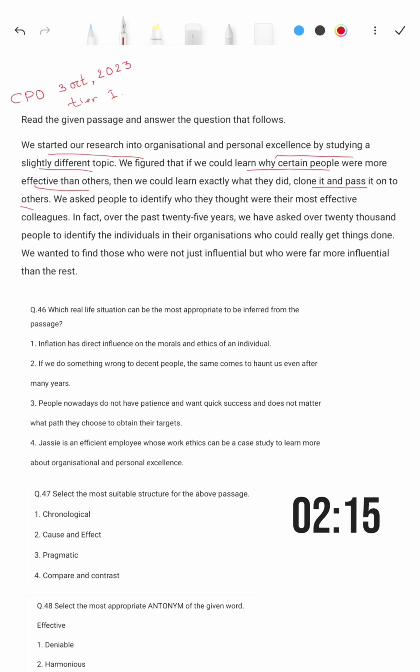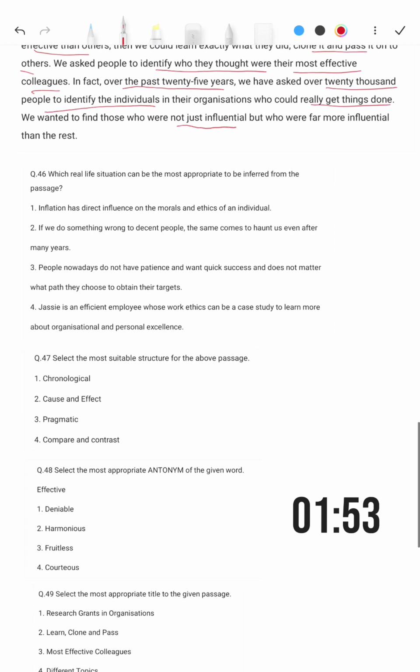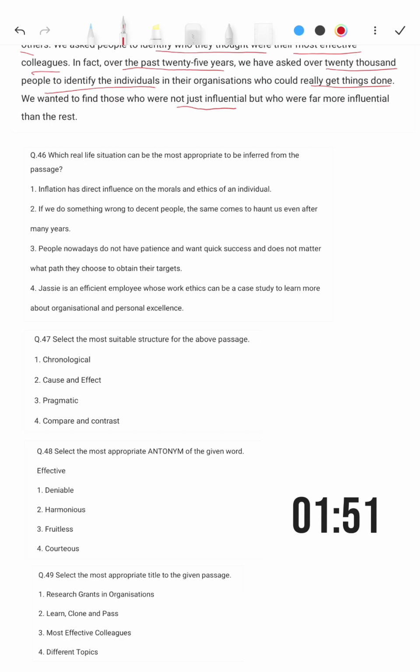We asked people to identify who were their most effective colleagues, over the past 25 years, and 20,000 people to identify individuals in their organizations who really get things done. We wanted not just influential, but far more influential than the rest. Then the question: which real life situation can be most appropriately inferred from the passage?